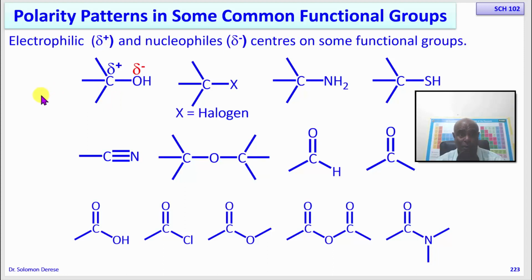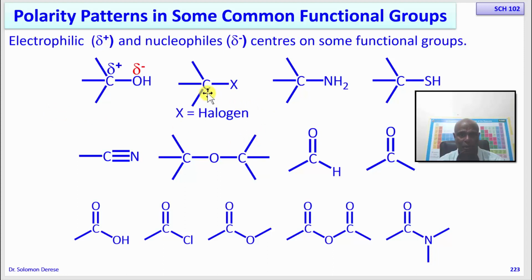When you react an alcohol with a reacting species, the reacting species will either react with the carbon or with the oxygen. Whether it's going to react with the carbon or with oxygen depends on the nature of this reacting species. If it is negatively charged, it will react with the carbon because opposite charges attract. If it is positive, it will react with the oxygen. So it is very important for us to understand the polarization of a bond, so that we can understand how this particular molecule is going to behave in a chemical reaction.